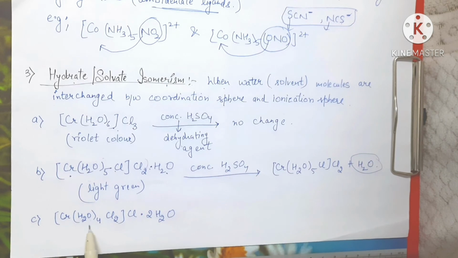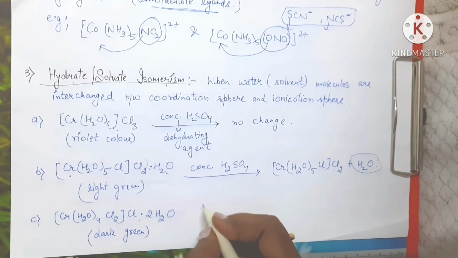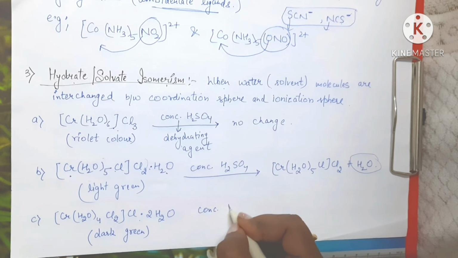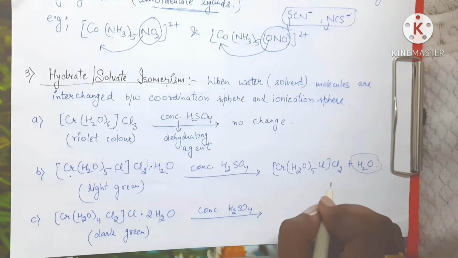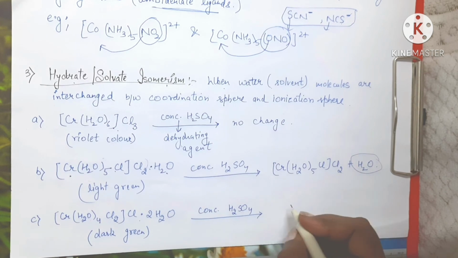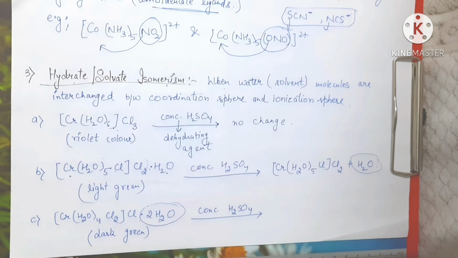Here also we have 6 water molecules in the overall complex and 3 Cl, just like this and this. This is dark green in color. Here also we are going to add concentrated H2SO4, which is again going to act as a dehydrating agent. So here these two water molecules are going to get removed.